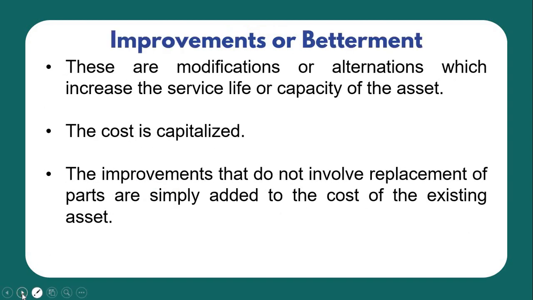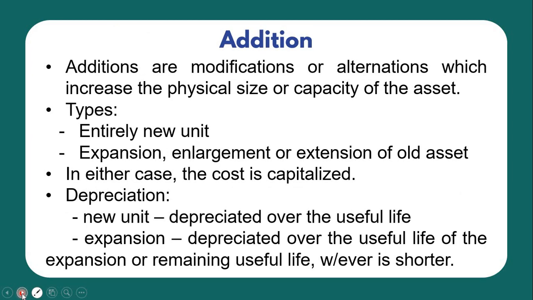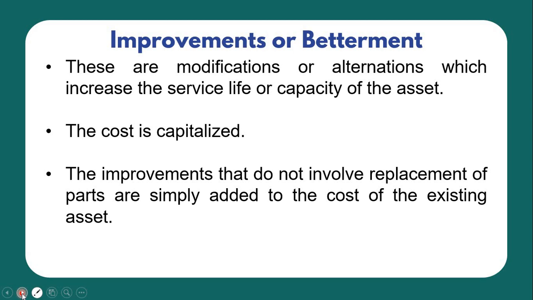Improvements or betterment. These are modifications or alterations which increase the service life or capacity of the asset. Okay? When addition increases the physical size, the improvements or betterments increase the service life or capacity of the asset. So such cost of improvements or betterment is capitalized, of course, and the improvements that do not involve replacement of parts are simply added to the cost of the existing asset.